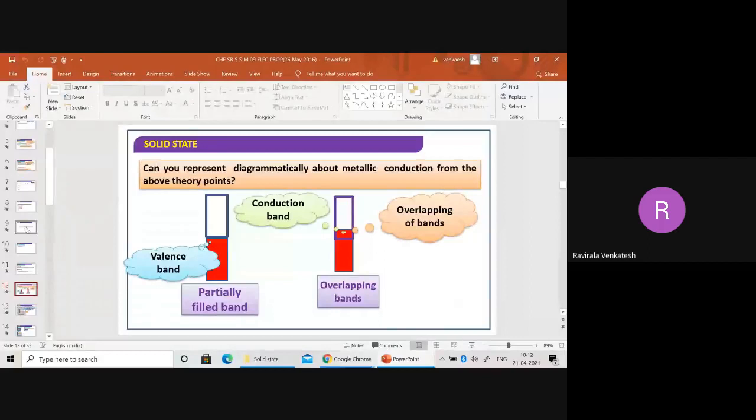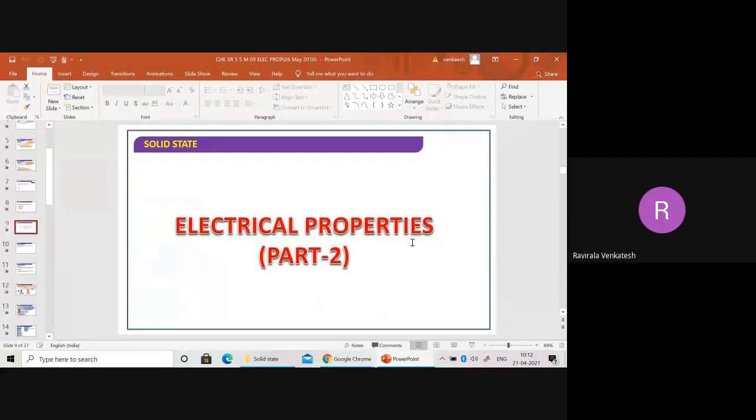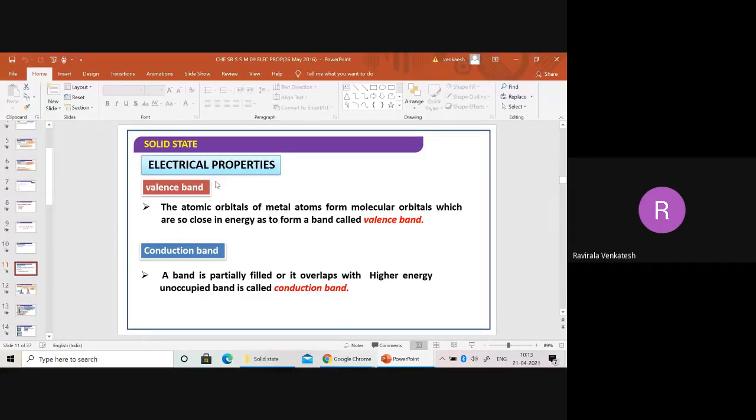Yesterday we discussed electrical properties. There will be two types of bands, I told you. One is valency band, other is conduction band. What is the valency band? The atomic orbitals of metal atoms form molecular orbitals which are so close in energy as to form a band. That means you simply imagine those which have electrons.